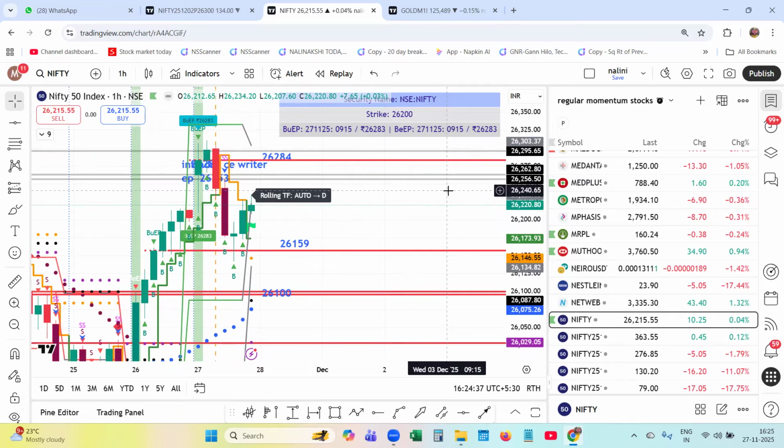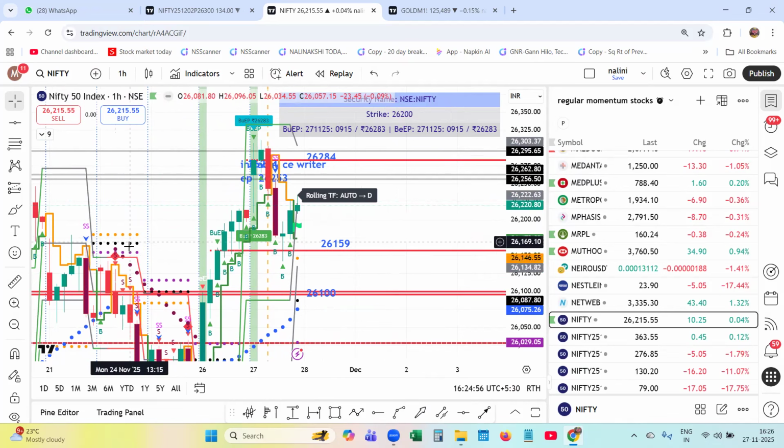Once you get the EP levels, you can find the direction in the market and you can trade better with the rolling pivot, reversal magic. So I have enabled rolling pivot, reversal magic, EP, as well as the VCP and CPR indicator.